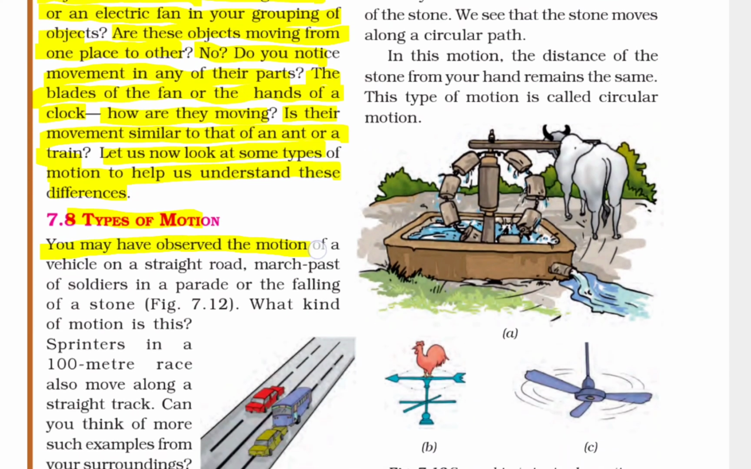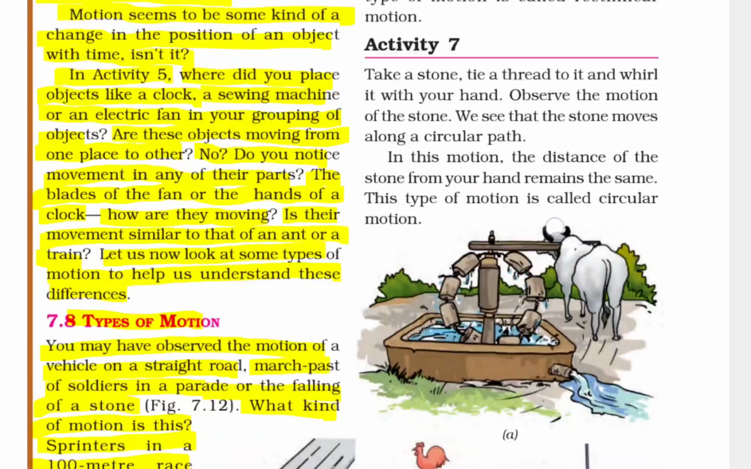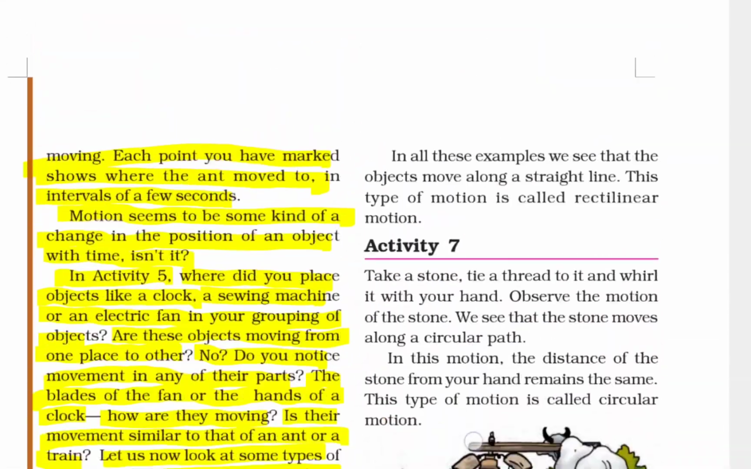Let us now look at some types of motion to help us understand these different types of motion. You may have observed the motion of a vehicle on a straight road, the march past of soldiers in a parade, or the falling of a stone. What kind of motion is this? A sprinter in a 100-meter race also runs along a straight track. Can you think of more such examples from your surroundings? In all these examples, we see that the object is moving along a straight line. This type of motion is called rectilinear motion.